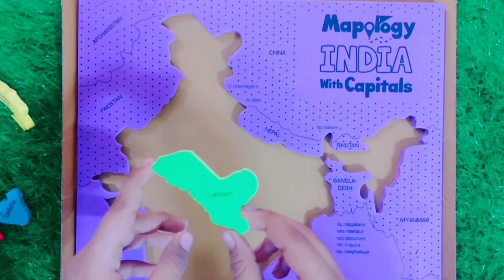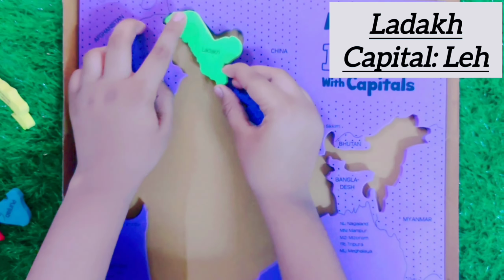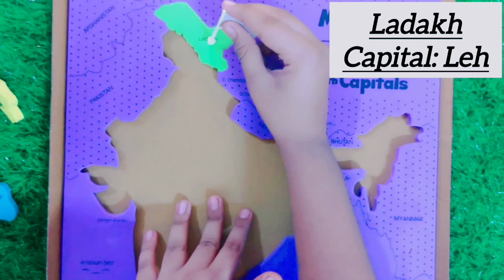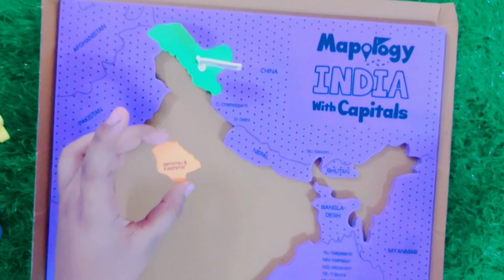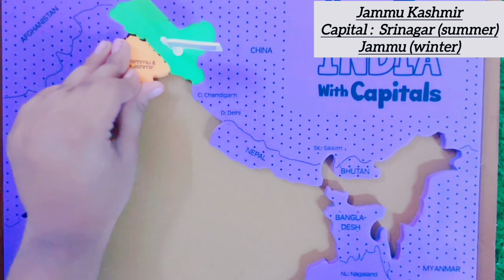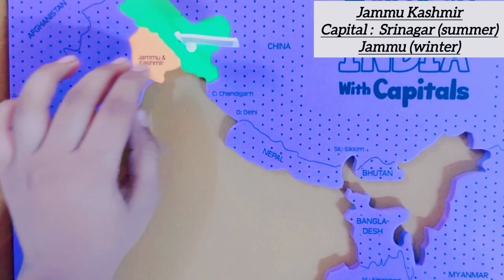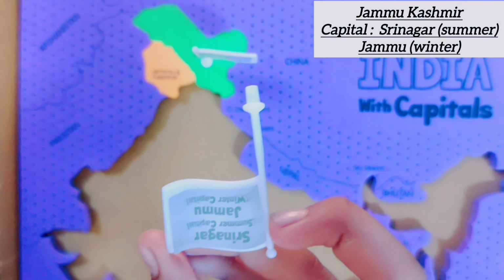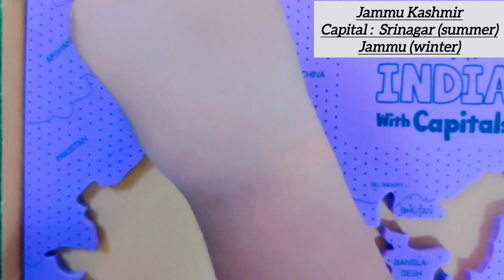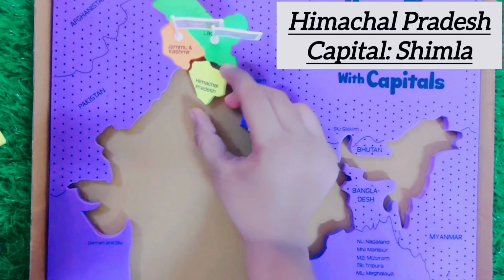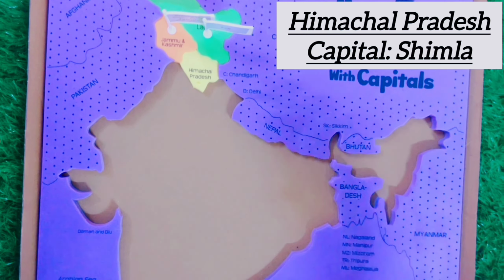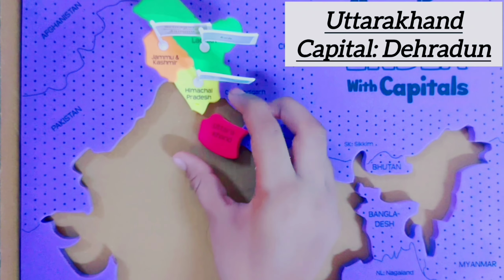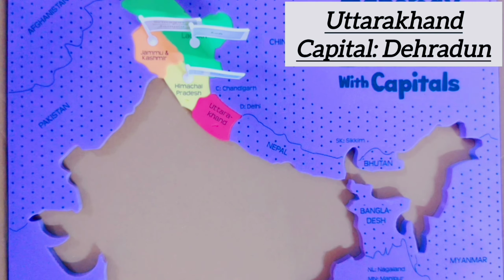This is Ladakh. It is a union territory. Its capital is Leh. This is Jammu and Kashmir. It is also a union territory. Its capital is Srinagar in summer and Jammu in winter. This is Himachal Pradesh. Its capital is Shimla. This is Uttarakhand. And its capital is Dehradun.